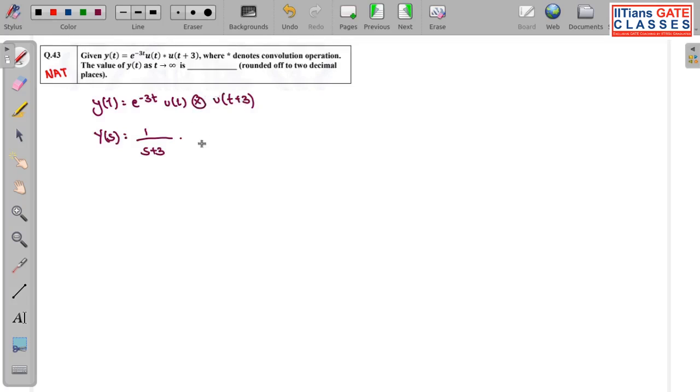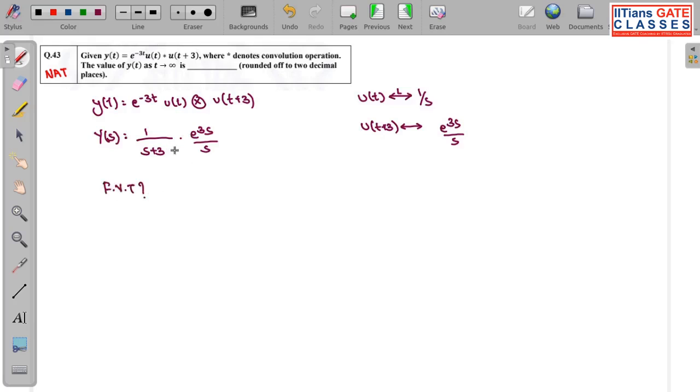it transforms to multiplication in Laplace domain. And what will be the Laplace for this one? If u(t) has Laplace 1 by s, u(t+3) will have Laplace e to the power 3s by s. So into e to the power 3s by s. Now what should we use? They have asked for t tending to infinity. Can I use final value theorem? Obviously I can use.